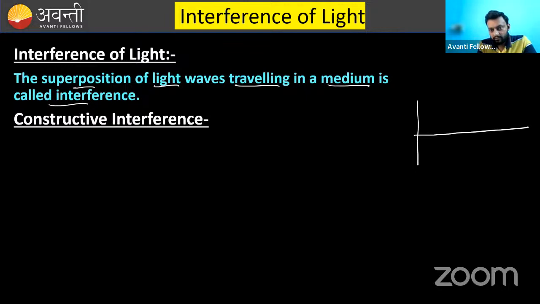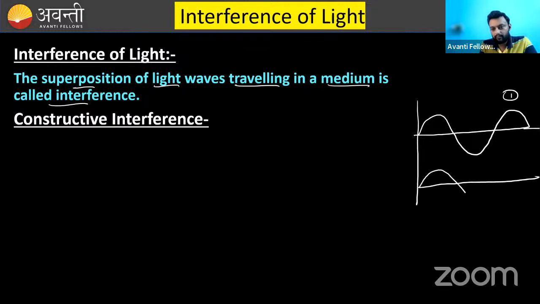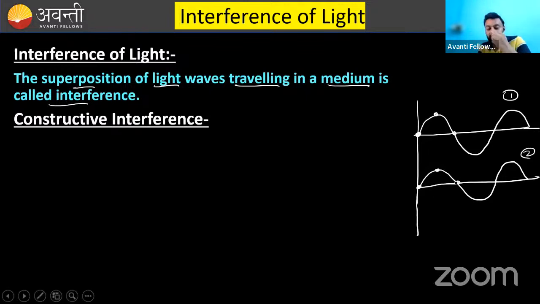Let's suppose this is a wave. Clear? Let's suppose this is wave number one, and this is wave number two. You can see that both these waves are in same phase. Where it also starts from the same point. When it is at highest point, it is also at highest point. When it is at lowest point, it is also at lowest point. That means they are in same phase.